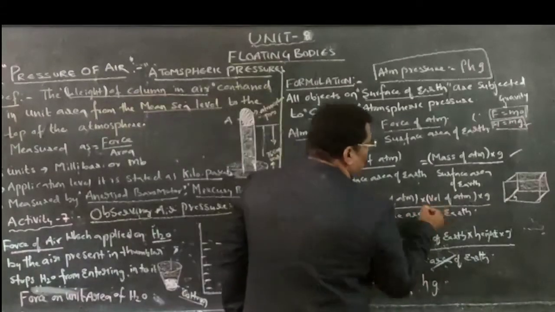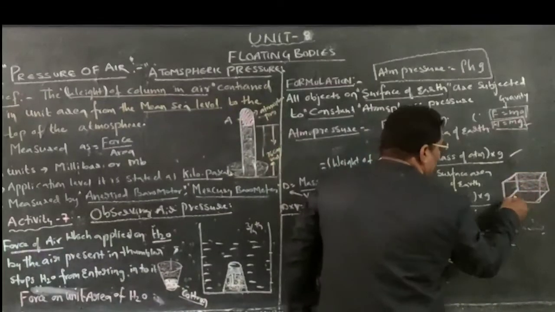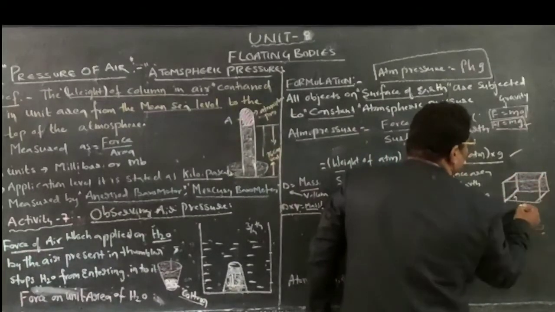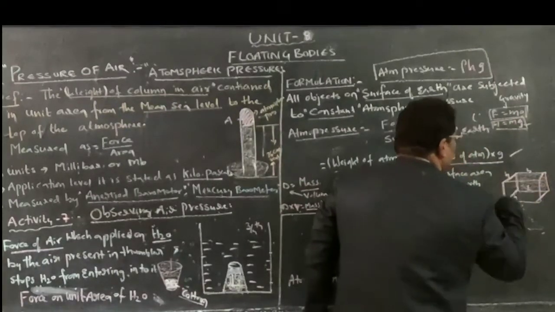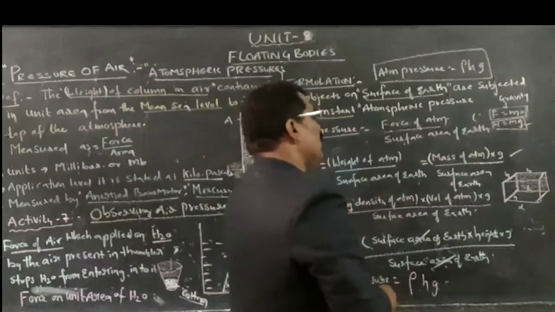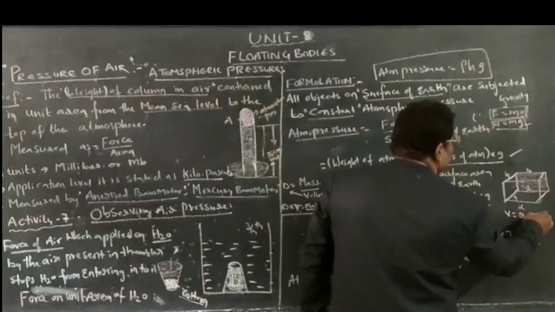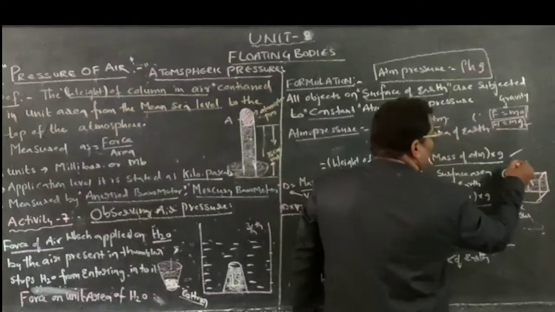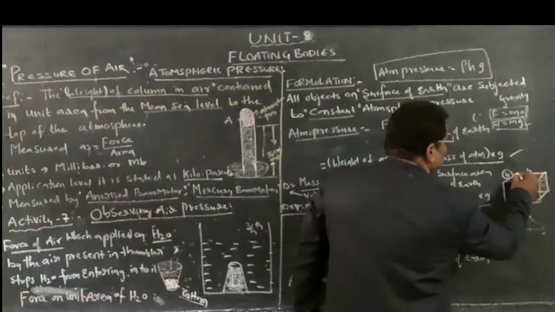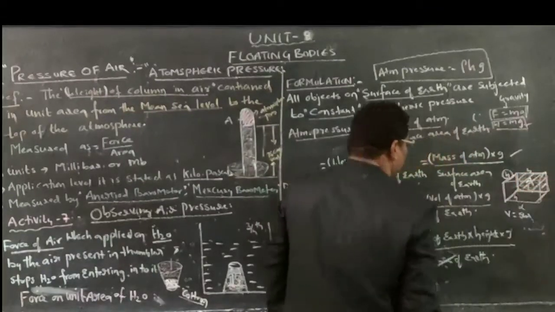Now coming to volume. If I am taking any block here, any wooden block in which three dimensions, length, breadth as well as height, are existing, how can we calculate volume? Volume is equal to length into breadth into height. Length into breadth is called area.